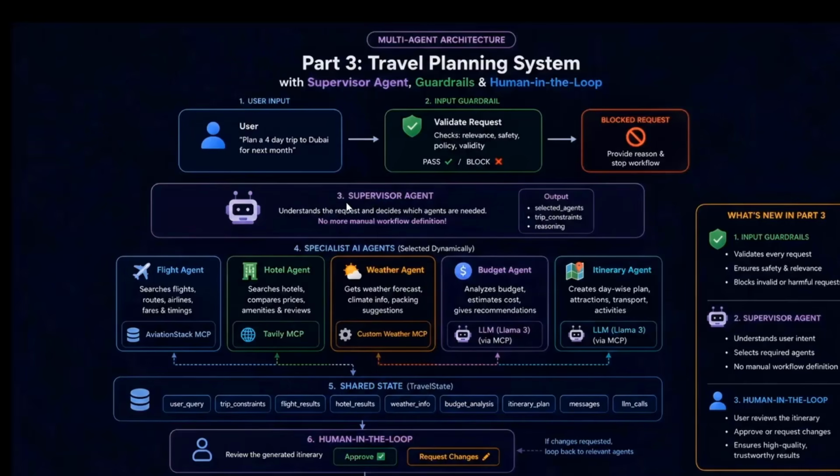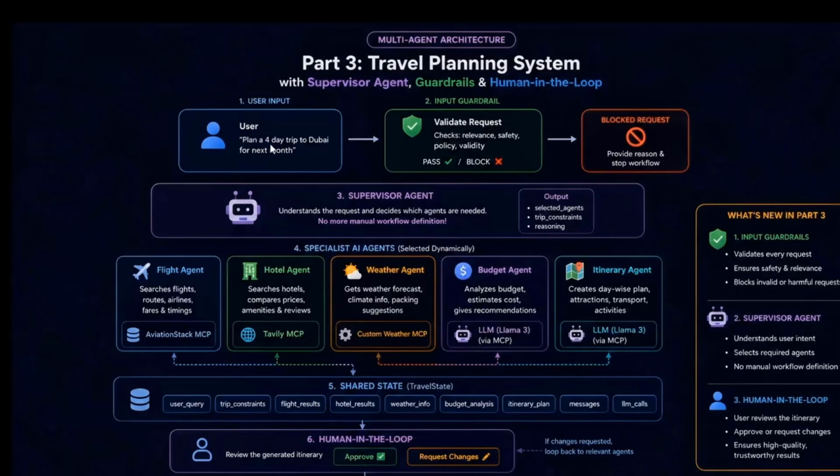Now, the supervisor agent will decide what all agents are needed to process the user request. So over here, let's say the user asked, tell me the weather of Delhi. So these are the agents which we have. Out of these 5 agents, which agent will provide the weather detail? Obviously this weather agent. So on the basis of the user's query, if the user asks tell me the weather, then this supervisor agent will only pick the weather agent because this particular agent is responsible to answer that question.